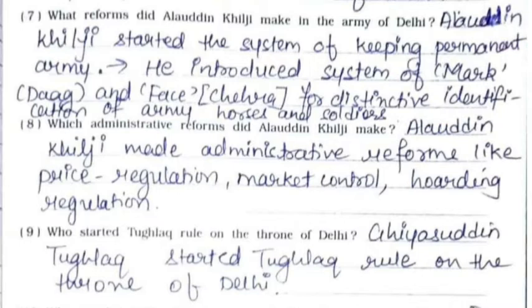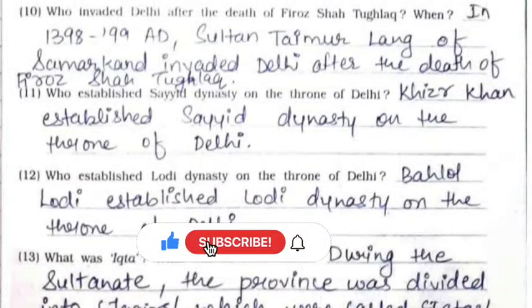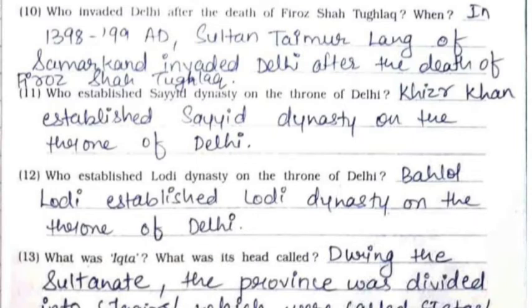9th, who started Tughlaq rule on the throne of Delhi? Ghiyasuddin Tughlaq started Tughlaq rule on the throne of Delhi. 10th, who invaded Delhi after the death of Firoz Shah Tughlaq, and when? In 1398 to 99 AD, Sultan Taimur Lang of Samarkand invaded Delhi after the death of Firoz Shah Tughlaq. 11th, who established Sayyid dynasty on the throne of Delhi?